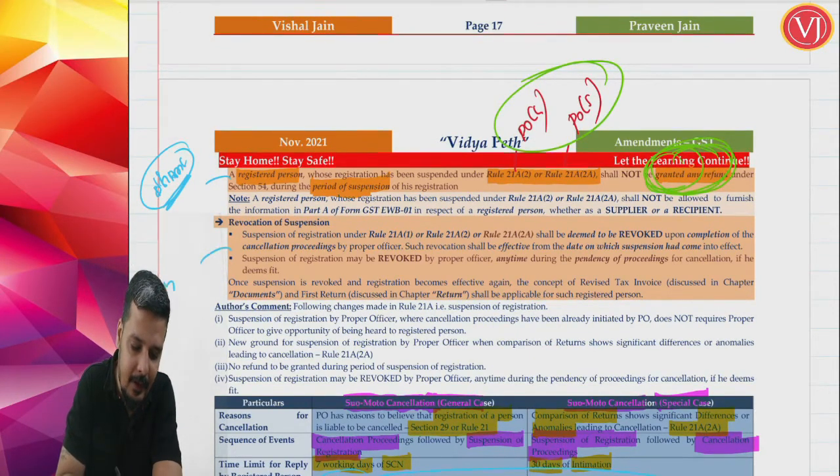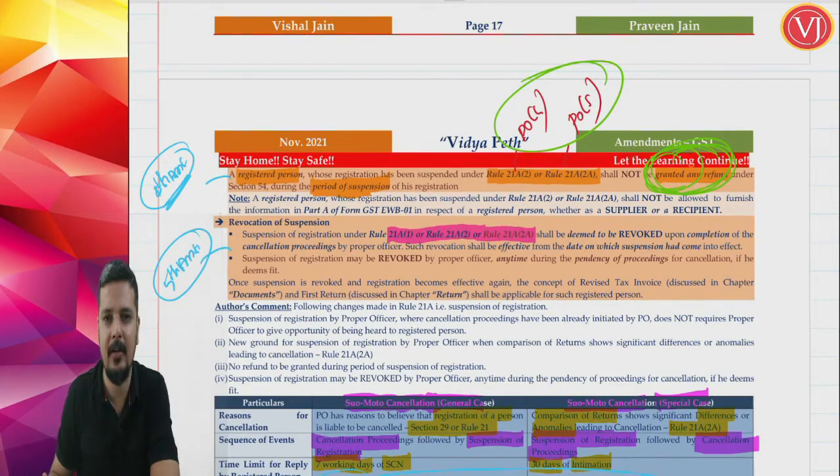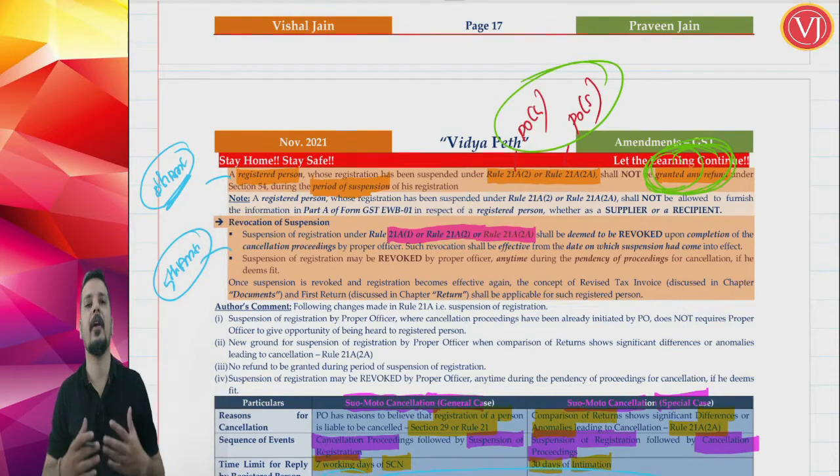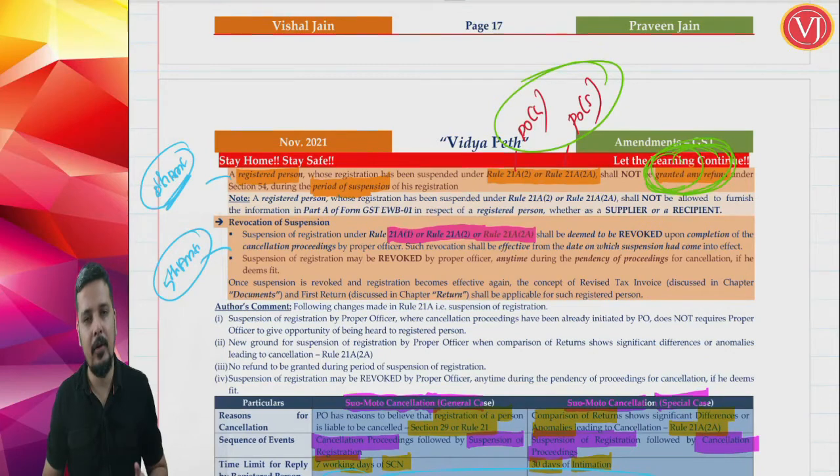And friends, the fifth amendment. Again, in the fifth amendment, the first part is very simple. Revocation of suspension can be there for all the three cases, 21A1, 21A2, and now also 21A2A. If the officer is convinced, he can revoke it. Revocation of suspension means cancellation of suspension. The officer is satisfied that the assessee is doing nothing wrong and his suspension can be revoked.